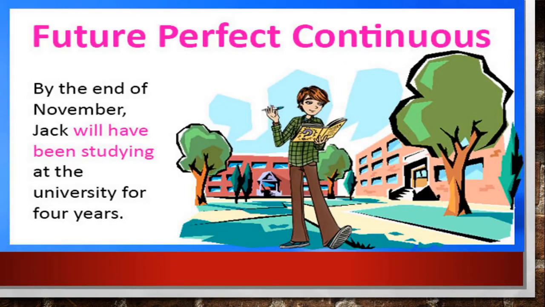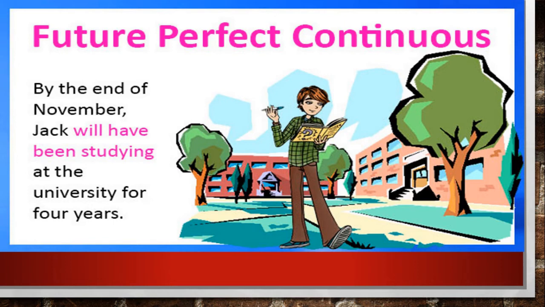Here is an example of future perfect continuous tense. Read the sentence. By the end of November, Jack will have been studying at the university for 4 years. So, it is a future action, it is a continuous action and it will be completed at some specified time in the future. And the time reference is also given there. Here we are using future perfect continuous tense.